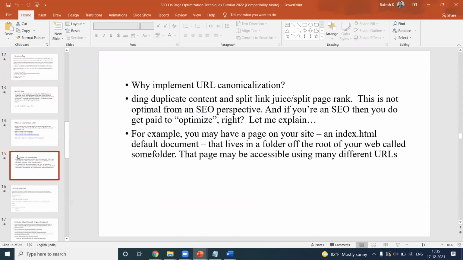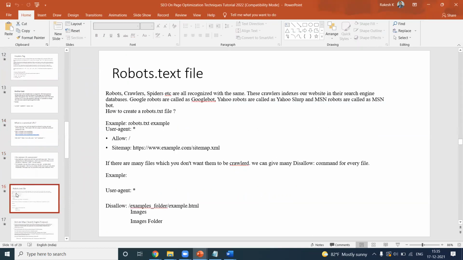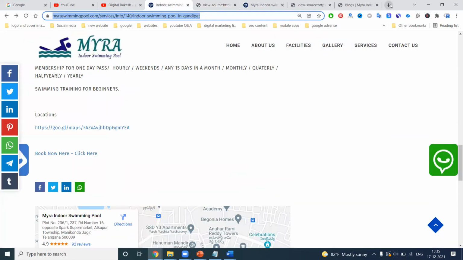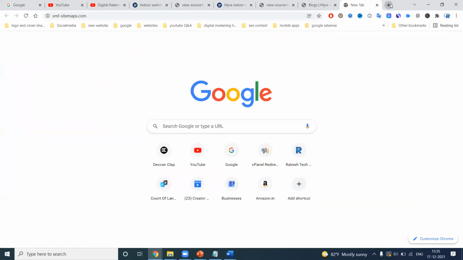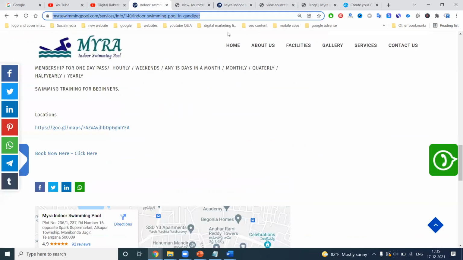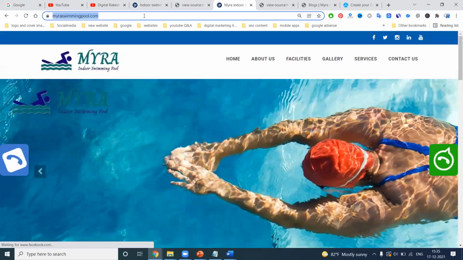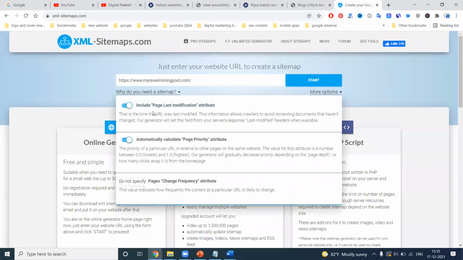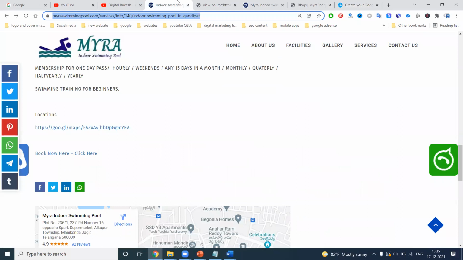The next very important one is that we can add your robots.txt file or XML sitemap. We can generate it and upload it to the website. How can we generate XML sitemaps? Go to the home page, select more options: last page modification, automatic, page priority, page change frequency, always. Click start, download the XML sitemap, and upload it to your particular website. Whenever any new link is updated, we can immediately download it and upload it through the cPanel option.